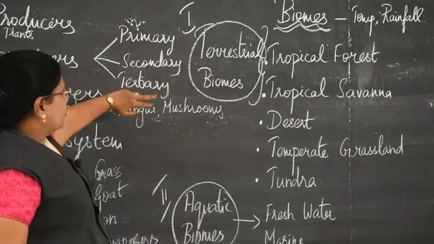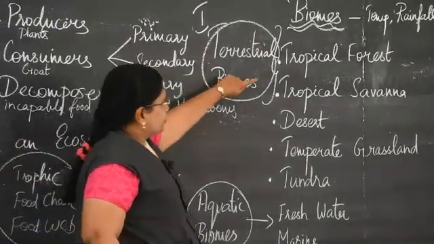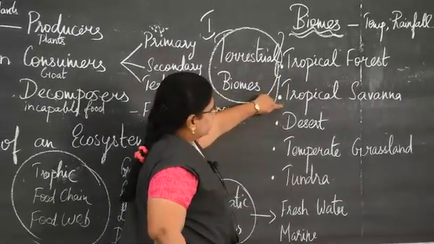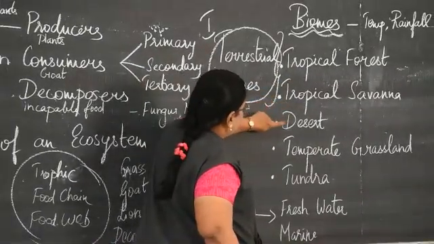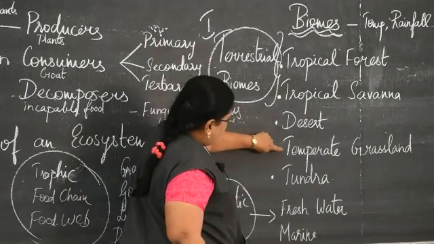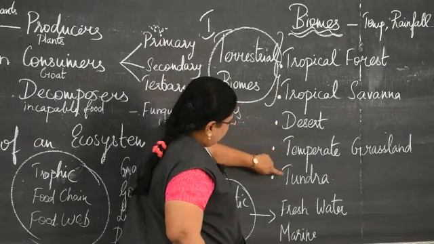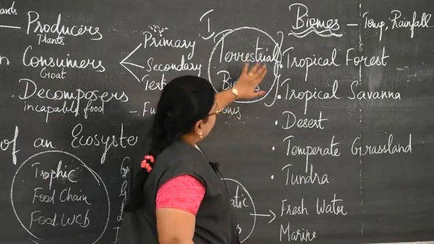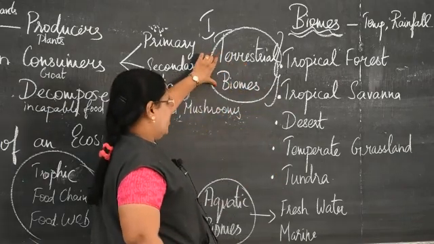Terrestrial biomes are further classified into tropical forest biomes, tropical savanna biomes, desert biomes, temperate grassland and tundra biomes. So, we have 5 classifications of terrestrial biomes.